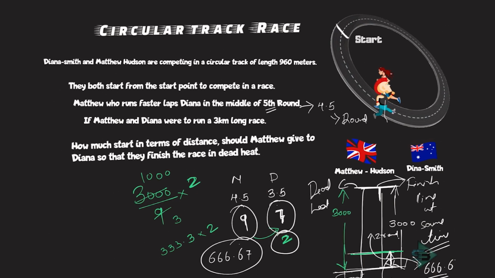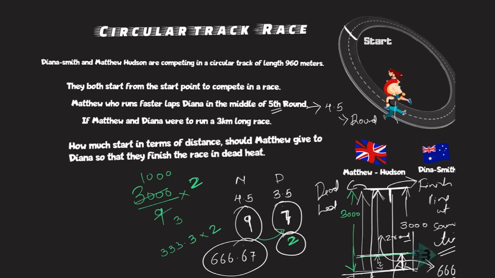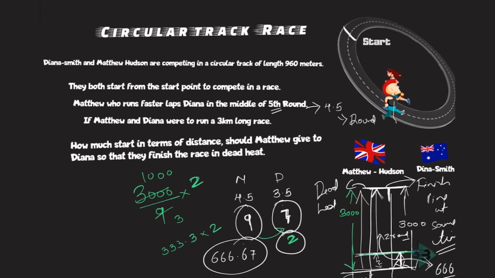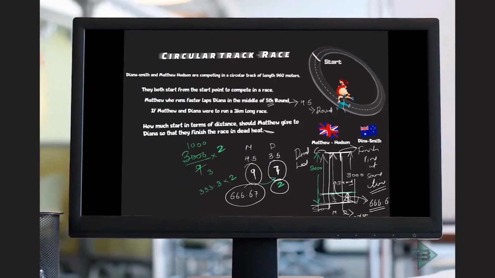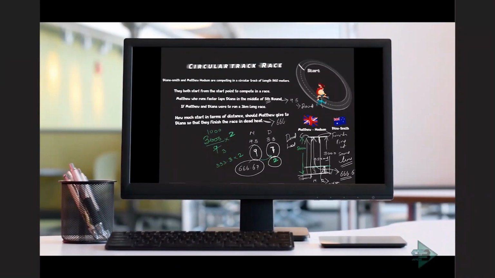When he completes the complete 1000, she will be completing this 7, and she's already standing ahead by 2. And that's how. So how much start will Matthew give to Dinah? 666.67 meters, such that the race ends in a dead heat. Okay, I hope you got the concept related to what was given in this problem.